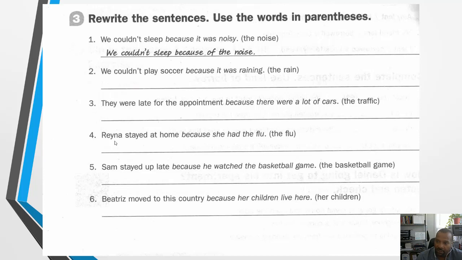So let's pause the video, take some time, and complete 2 through 6. Alright? And if you have any problems with this or you have more questions, let me know. If you want to share any of your answers, that would be great. And we can all learn together. Alright? But let's go ahead and pause the video and complete this. Alright? And then we'll come back and we'll move on. Alright, so let's do that.